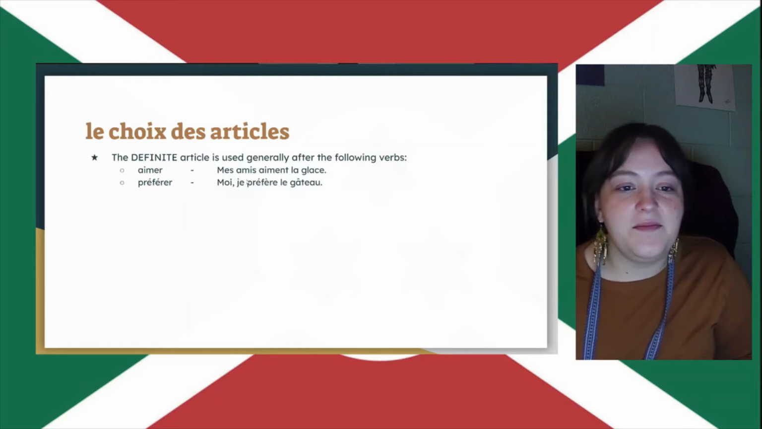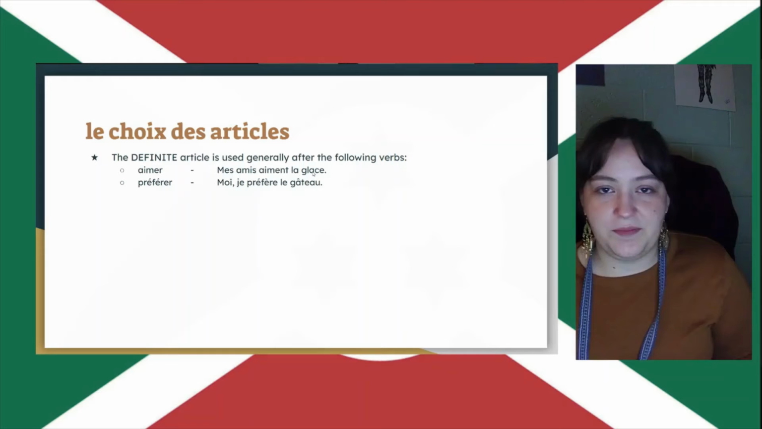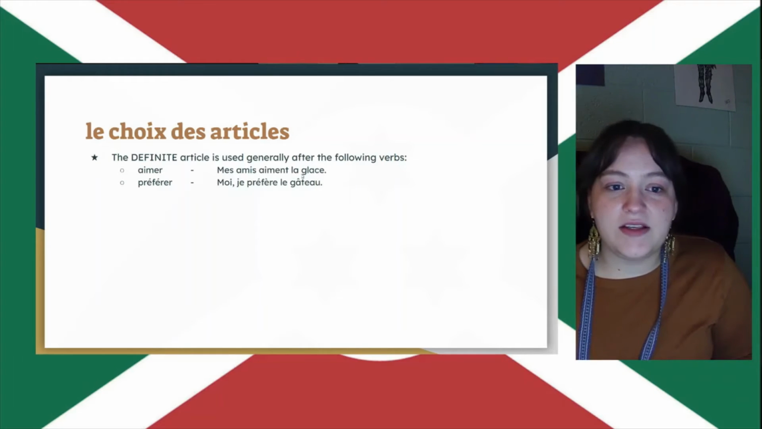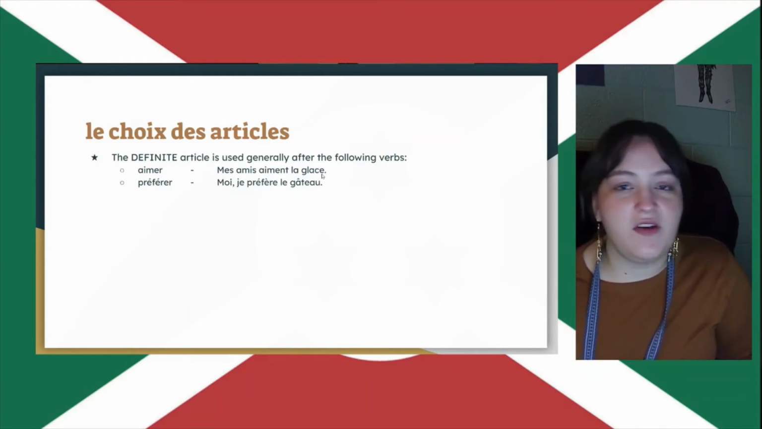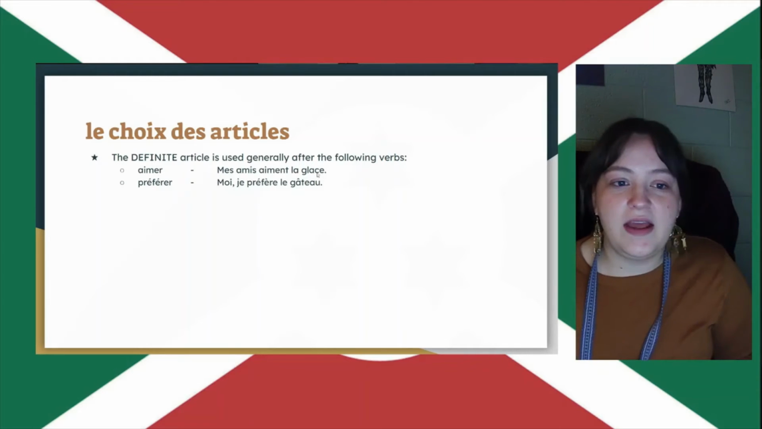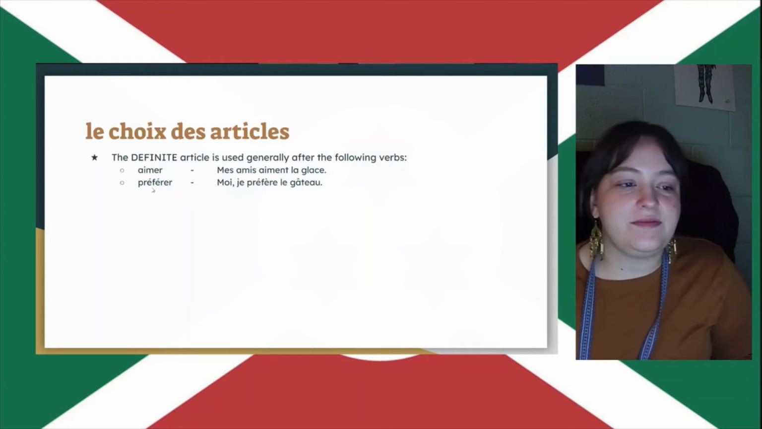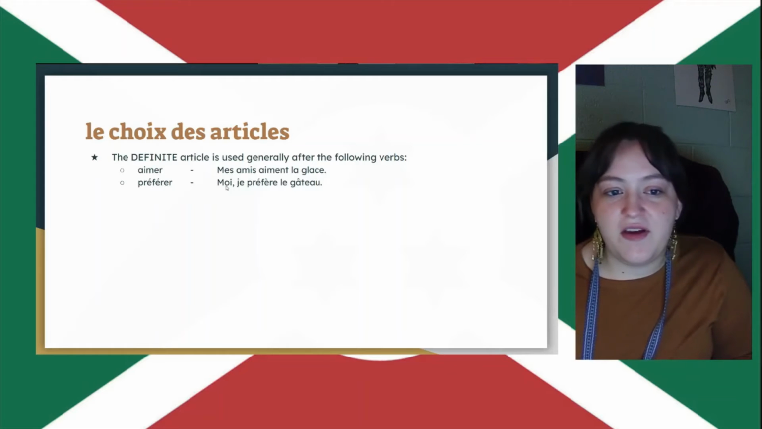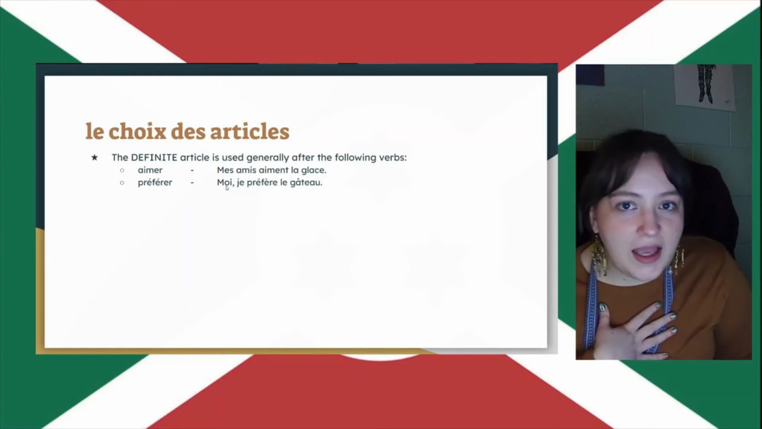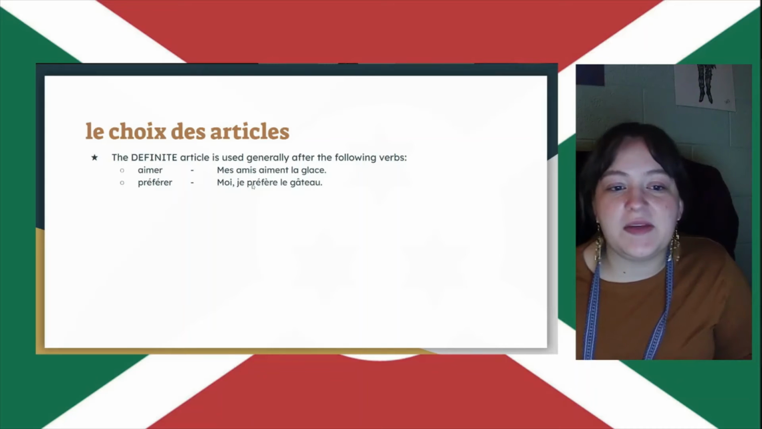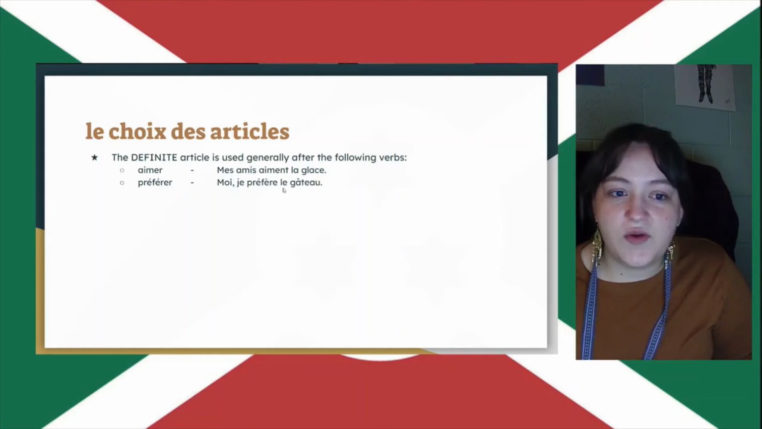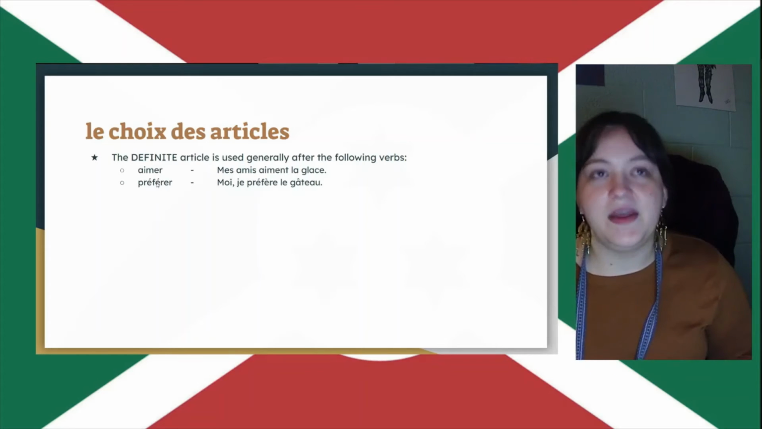So you can see, mes amis aiment la glace. My friends like ice cream, right? Here, ice cream, we're talking about it in a general sense. My friends generally like ice cream. Aiment la glace. And then, préférer, moi je préfère le gâteau. Me, I prefer cake. Once again, I'm talking about cake in the general sense, so I use the definite article. So look out for that, aimer and préférer, usually followed by the definite article, because generally you're using them in the general sense.